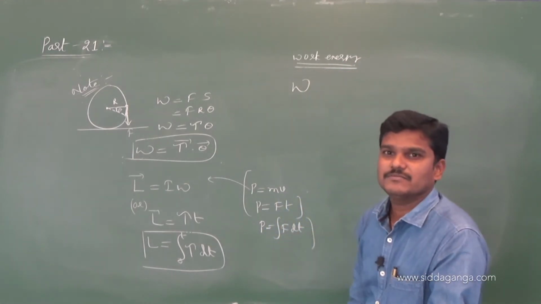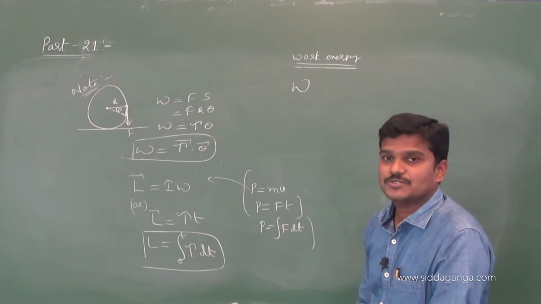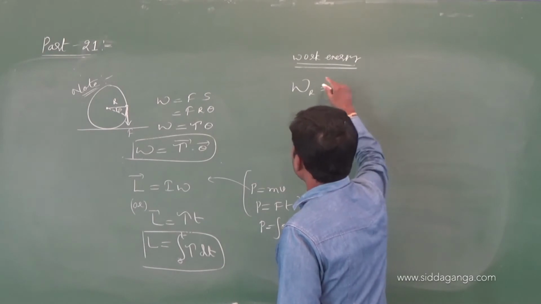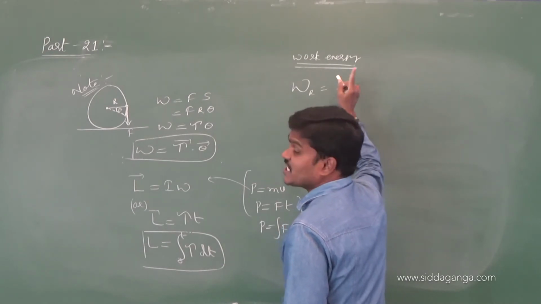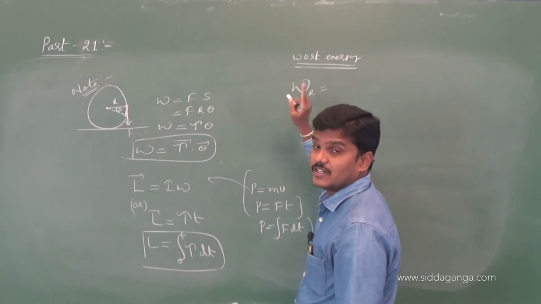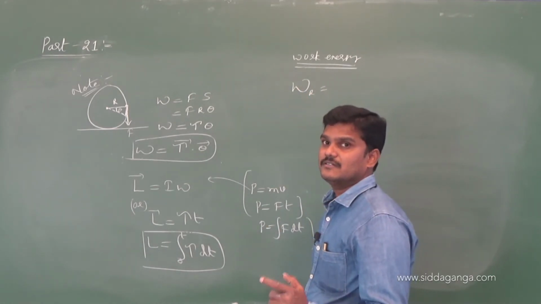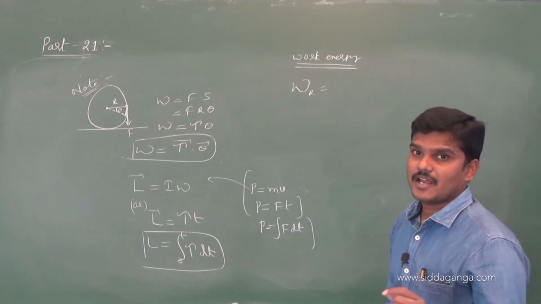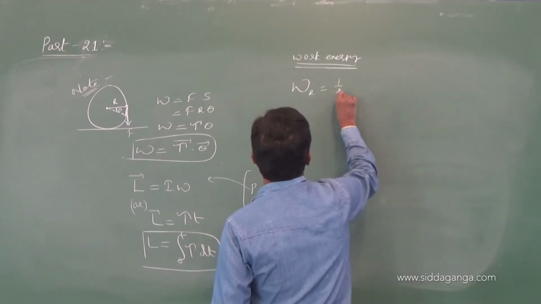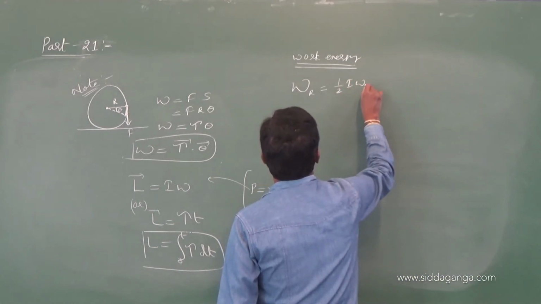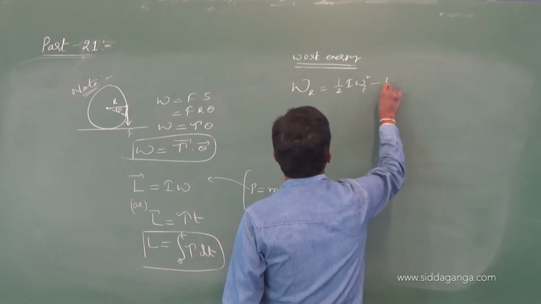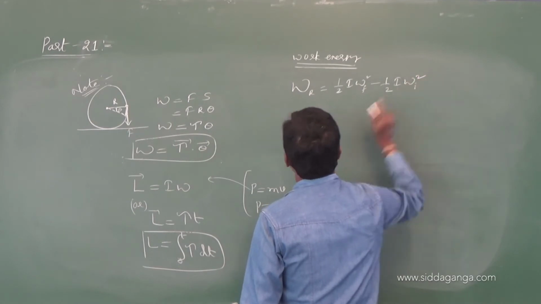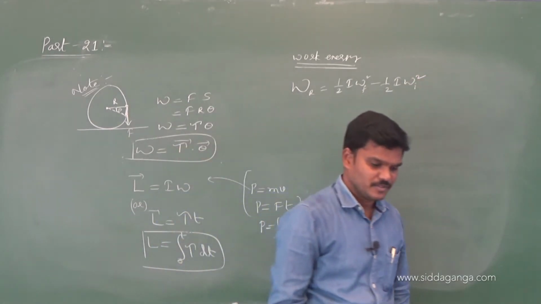Formulas only I am writing, so no need to worry, just use these formulas to solve the problems. So work done by the torque is equivalent to the change in its rotational kinetic energy. Rotational kinetic energy means half I omega squared. Simple formula, you write it.